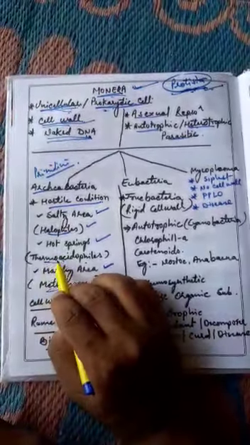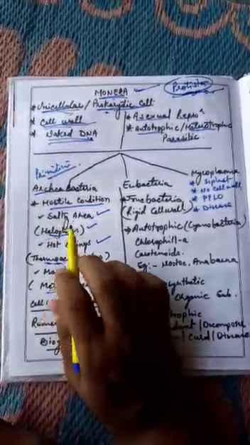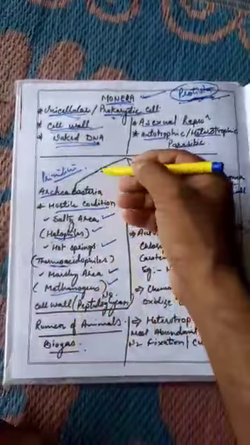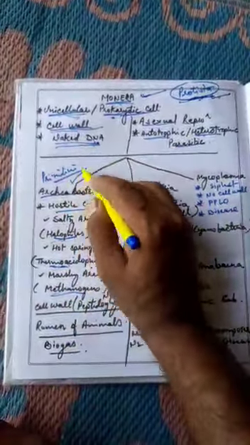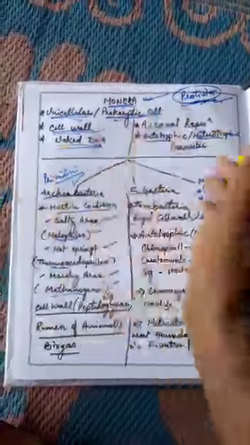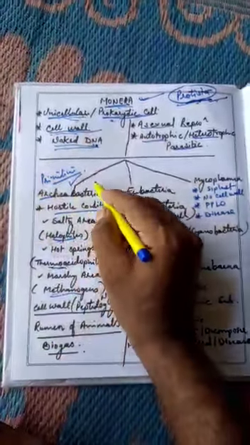Thermophiles can tolerate hot conditions. Halophiles can tolerate high salty conditions. Archaebacteria are very primitive bacteria, before the eubacteria, the bacteria which came afterwards.